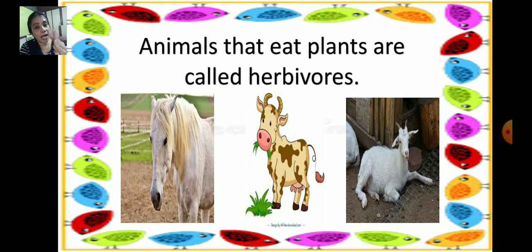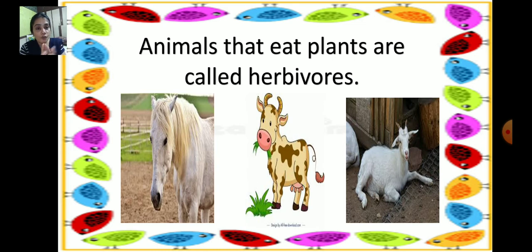So that they can grind the food. For grinding the food, at the back of the mouth, it helps to chew their food. So they cut the grass with the help of the front teeth, and at the back side, it helps to grind and chew their food. So these teeth help them to eat their food.